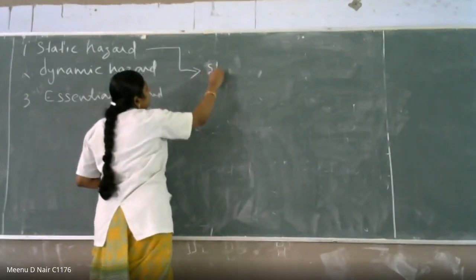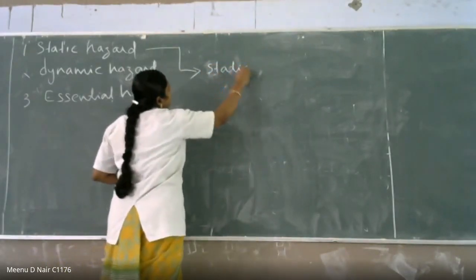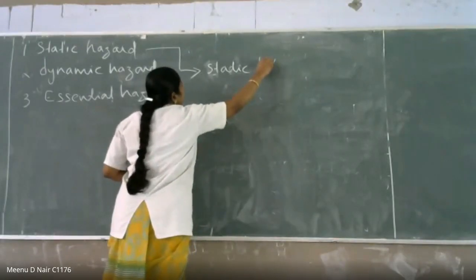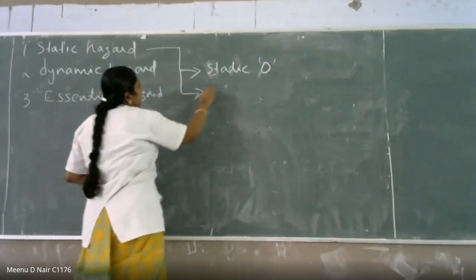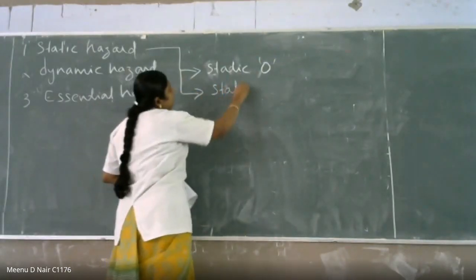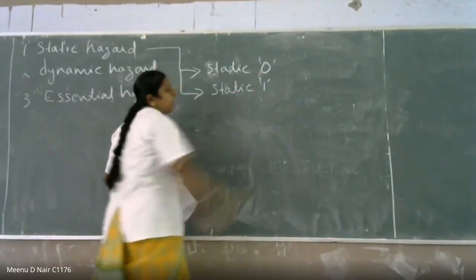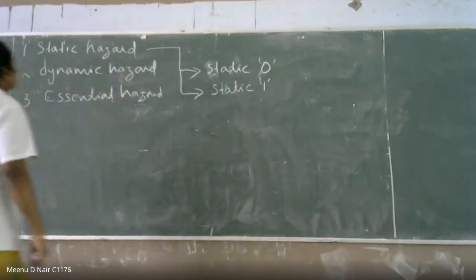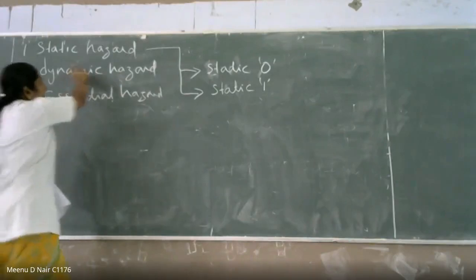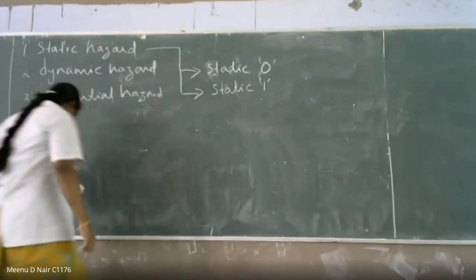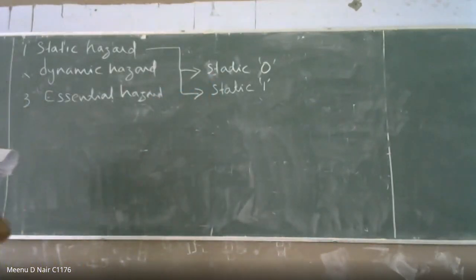First one is static 0, and second one is static 1. Okay. These are the 2 hazards. Static hazard is divided into 2. That is static 0 and static 1 hazard.